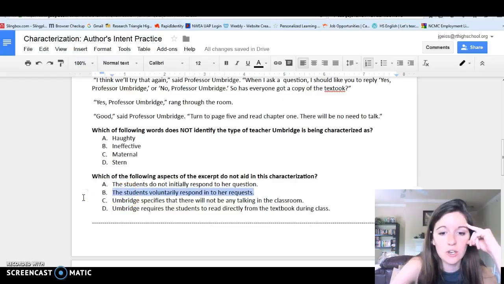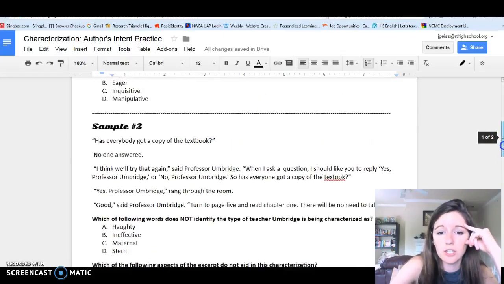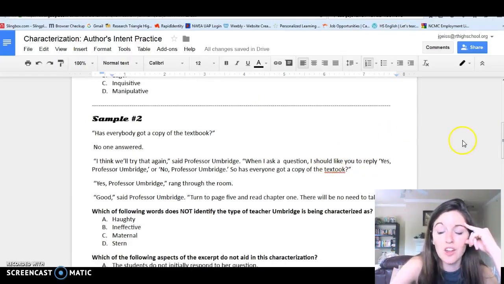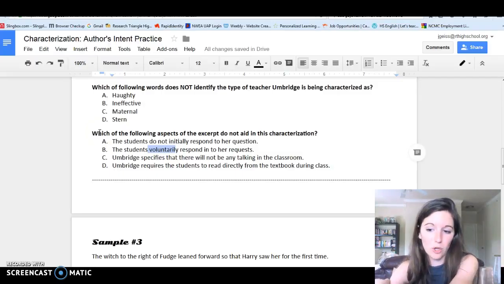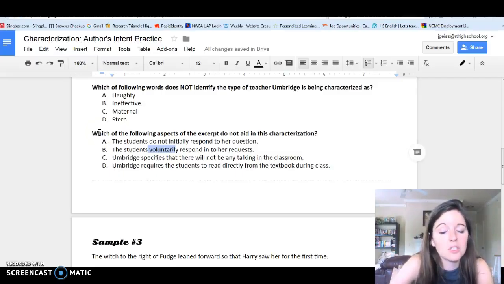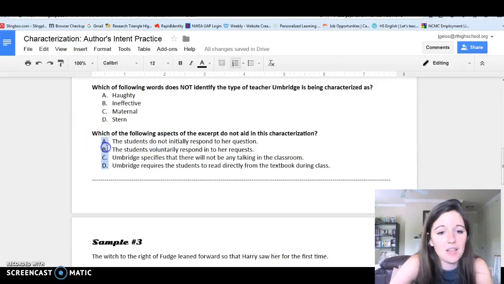The students voluntarily respond to her request. Now, first off, that's just not true. The students don't voluntarily do it. She makes them do it. Therefore, this answer should stand out just because it isn't true about the passage. But even if you didn't notice that it's not true, the idea that students are voluntarily responding would suggest that they like her, which does not fit into the way she's being characterized. She's being characterized as unlikable because she's kind of mean. So that makes B the answer.